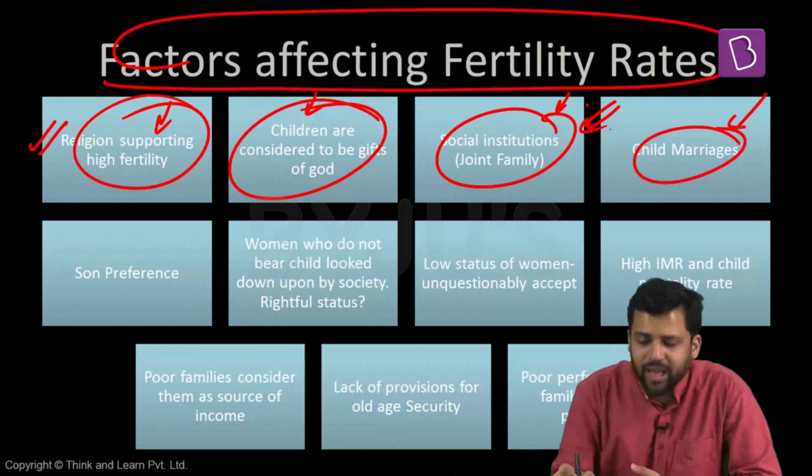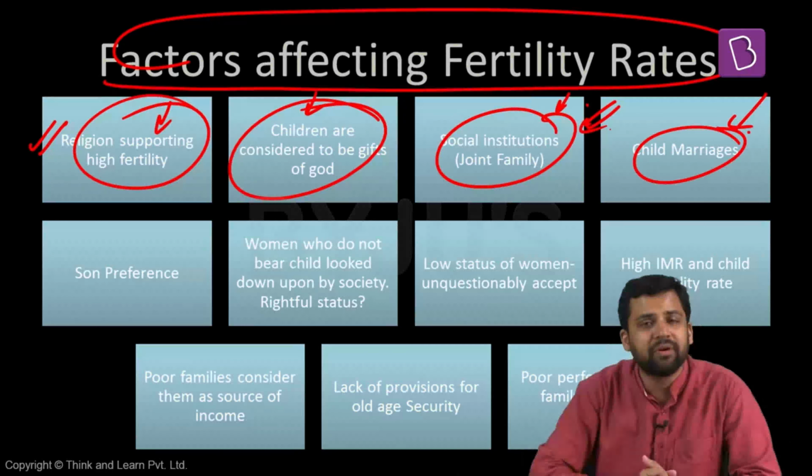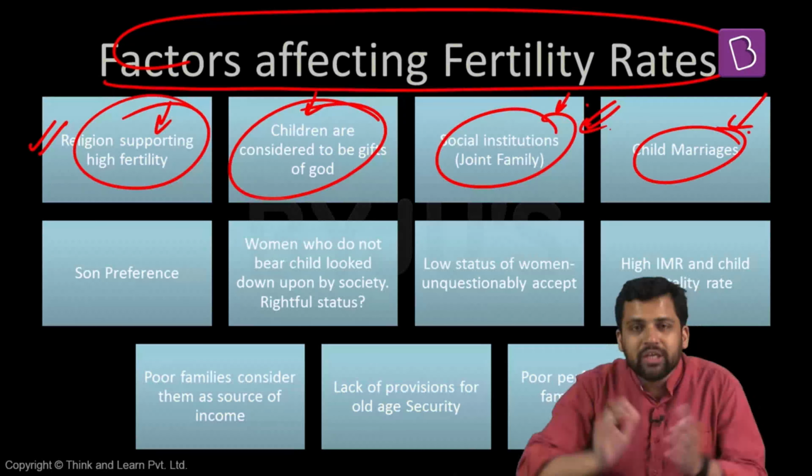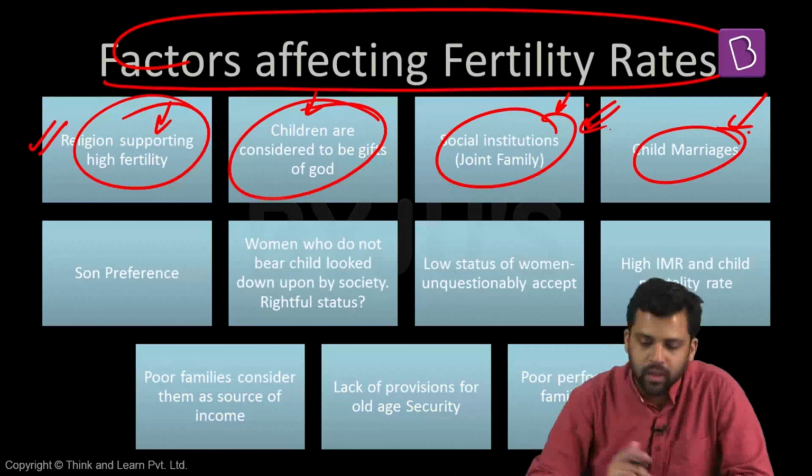Child marriages can be another social factor. You can also include it as a cultural factor, because child marriages prevail for cultural reasons. In case child marriages are prevalent, it can also lead to high fertility rates. How? See, when a female is getting married at a very young age, the total duration in which sexual relations will be there between husband and wife also increases. So it can lead to high fertility rate.